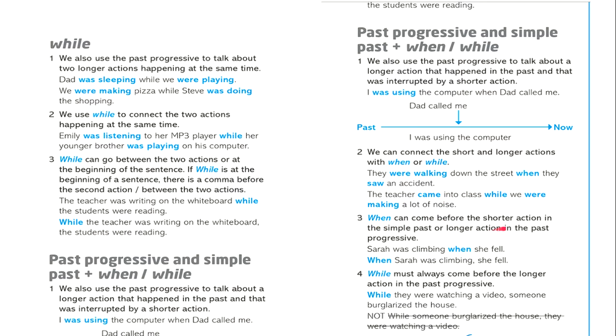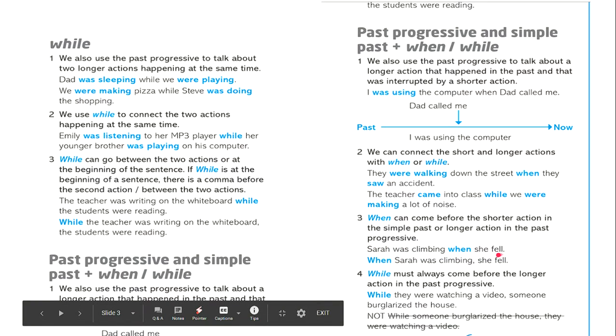When can come before the shorter action in simple past or the longer action in the past progressive. Sarah was climbing when she fell. When Sarah was climbing, she fell. Okay, we can see it at the beginning or we can see it in the middle. But remember, we have the comma when the time word begins.